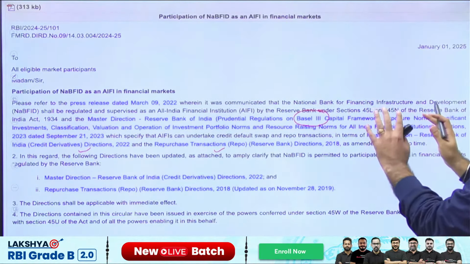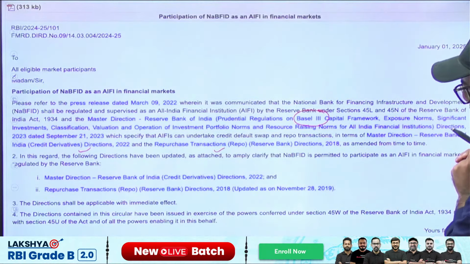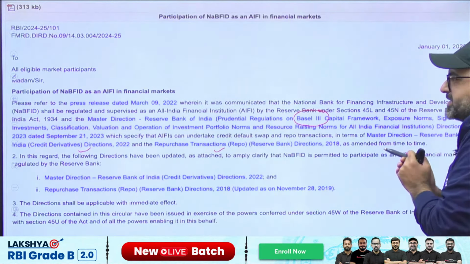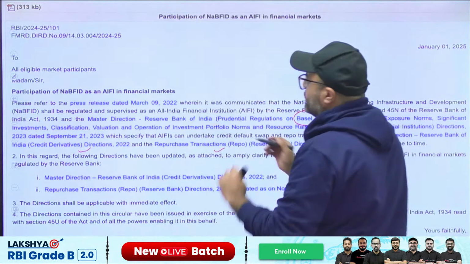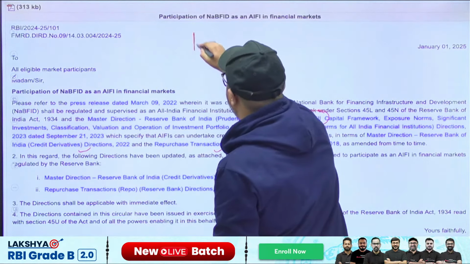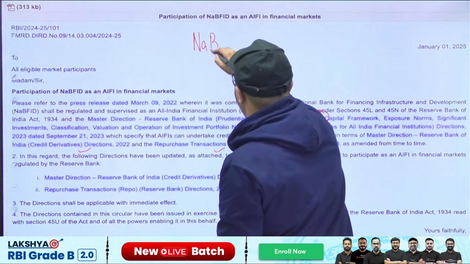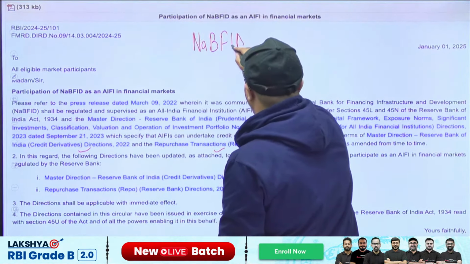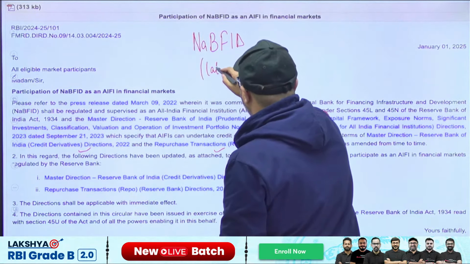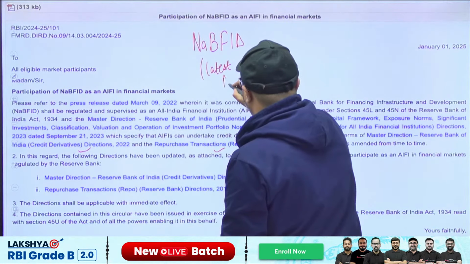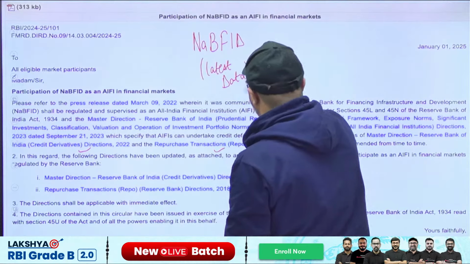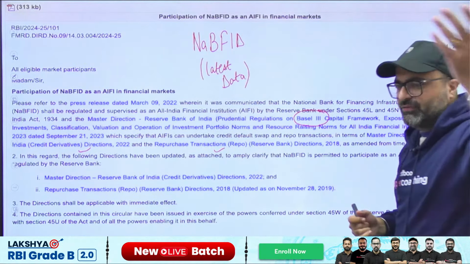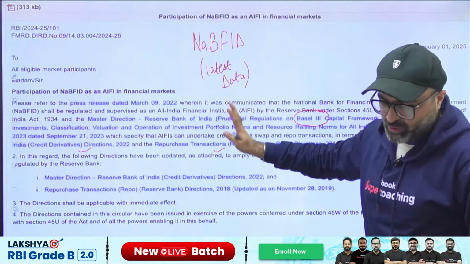If I am a student preparing for regulatory bodies exams, especially RBI, then out of this RBI notice, I must know what is NABFID. I must know the latest data related to NABFID, that till date how much loan has been given, and what the future targets are. That part needs to be covered.